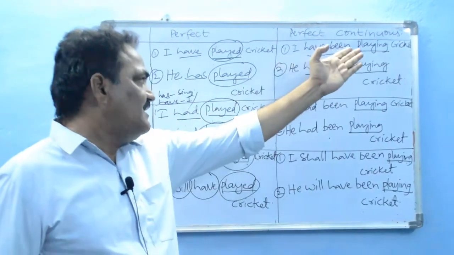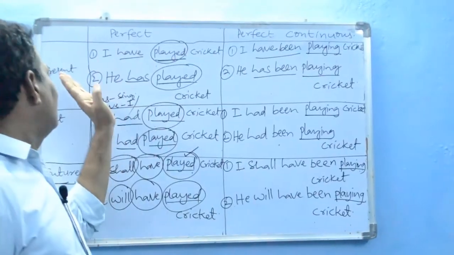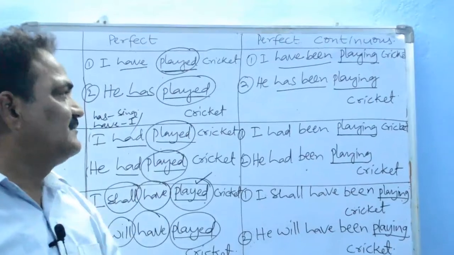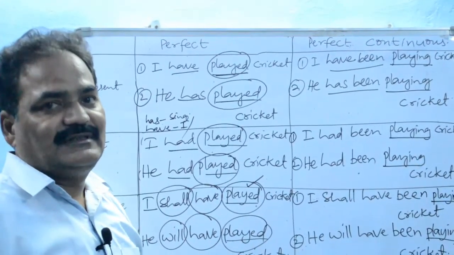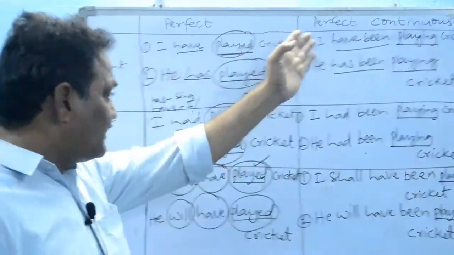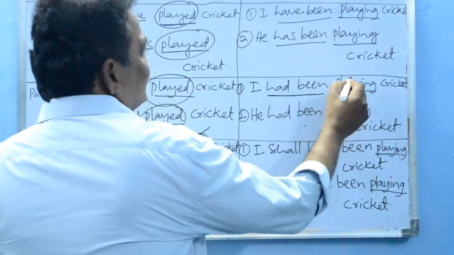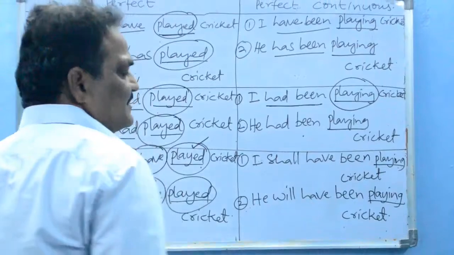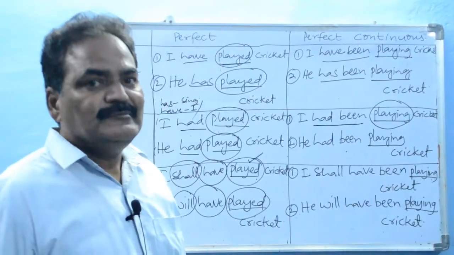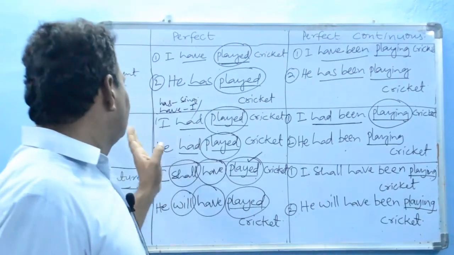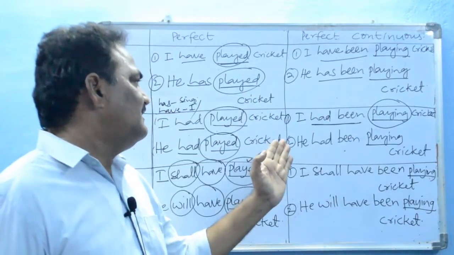So I have been playing cricket, he has been playing cricket, like that. And in past perfect continuous, had been is common along with the main verb in present participle form. So I had been playing, he had been playing.